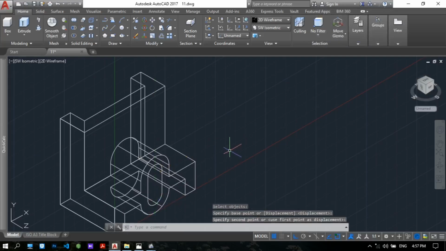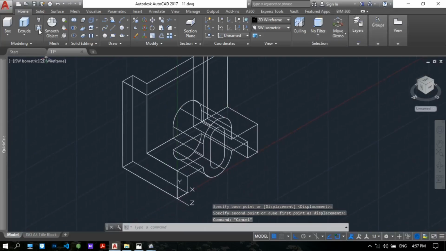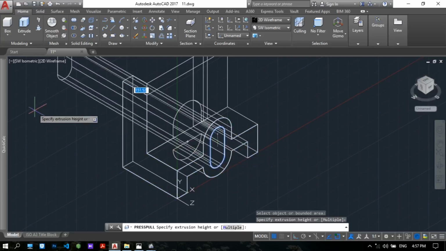Okay, then press pull this to through. Okay,